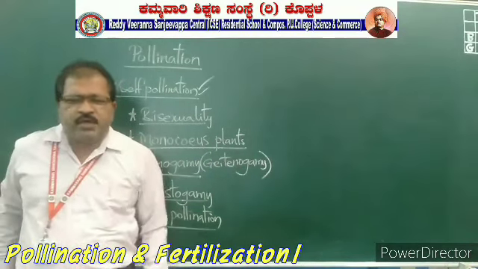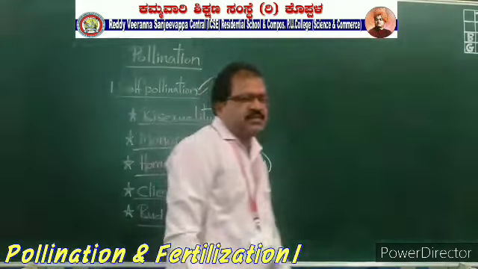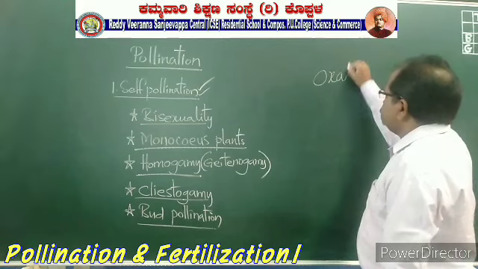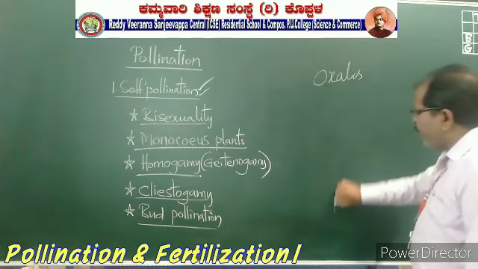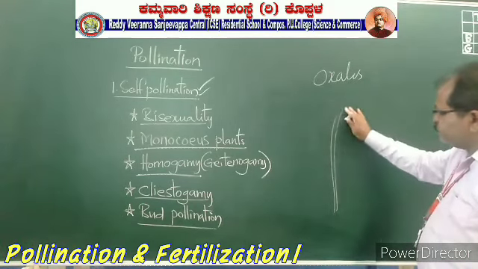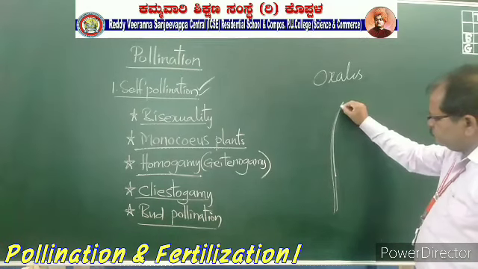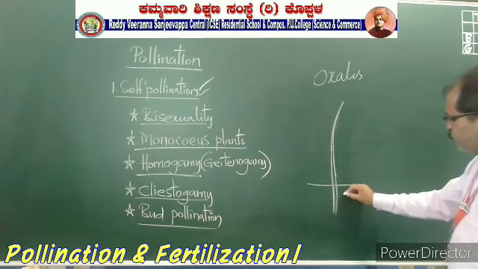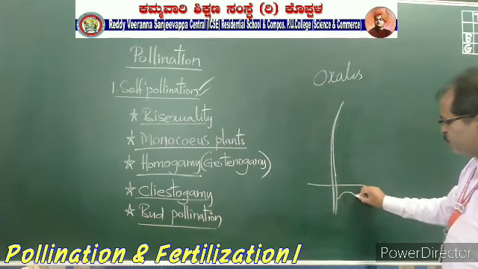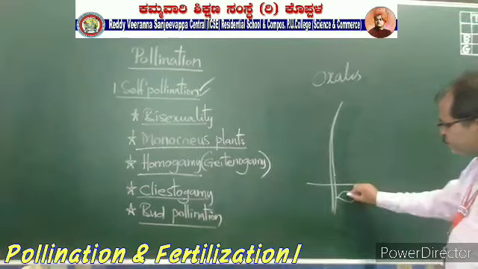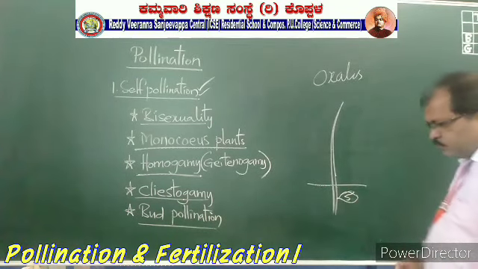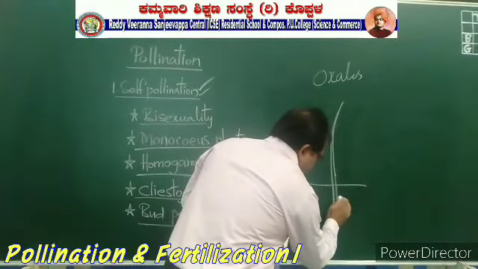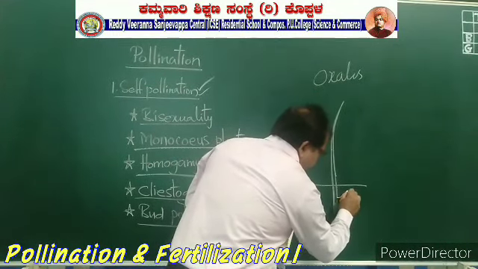Next, cleistogamy. There are some plants like oxalis, a plant called oxalis. In this plant, suppose this is a plant, so there will be a flower which is in the bud state. Let me draw clearly. There is a flower which is in the bud state.